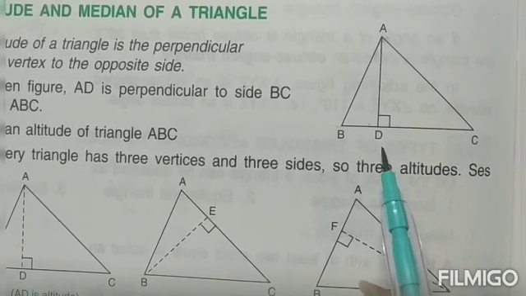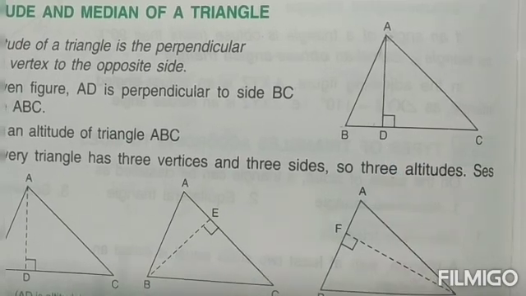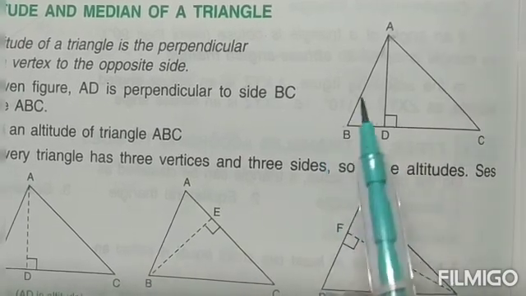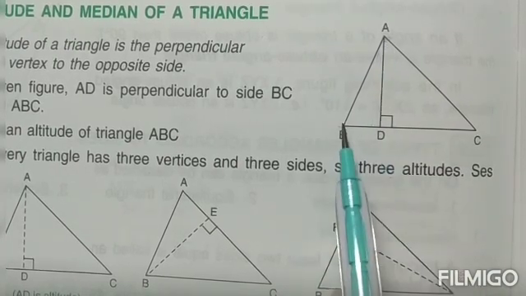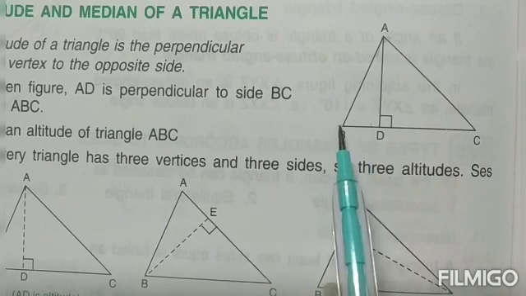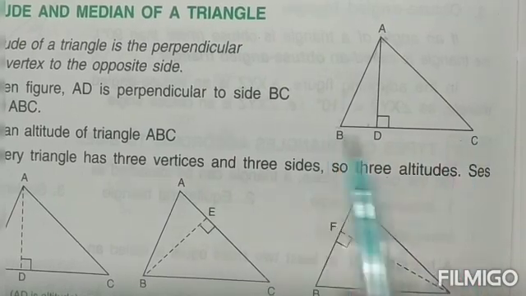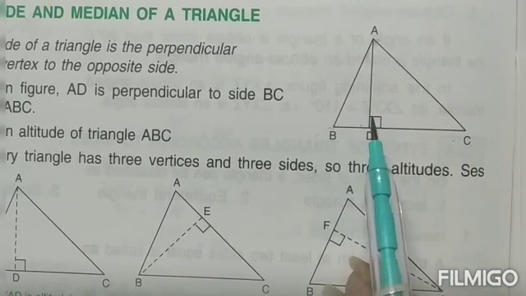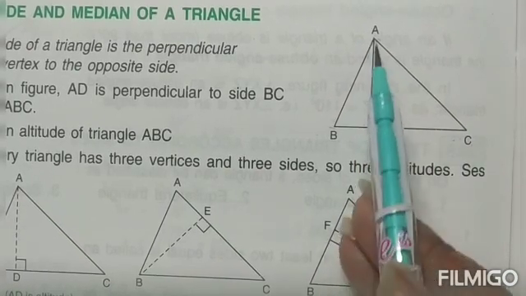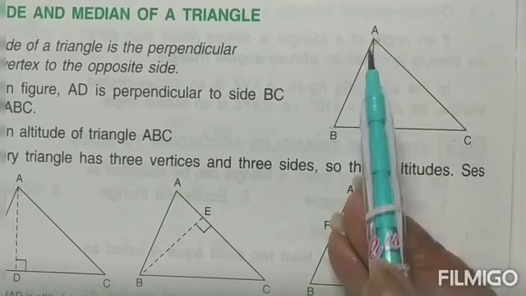This is also known, in a scientific term, as the perpendicular. Perpendicular means, children, any straight line which is dropped on a baseline that is also a straight. Now BC is a straight line. If you drop another straight line on it, children, which is making a 90-degree angle, then this is known as a perpendicular.